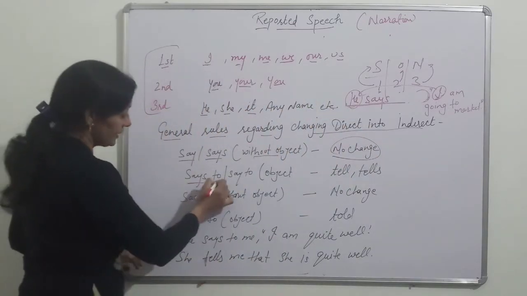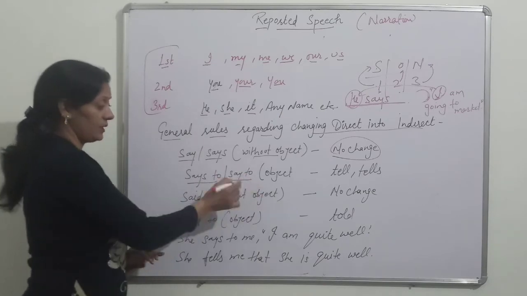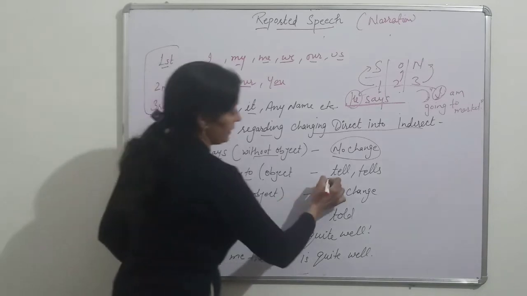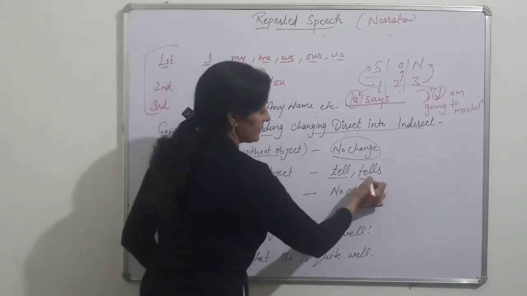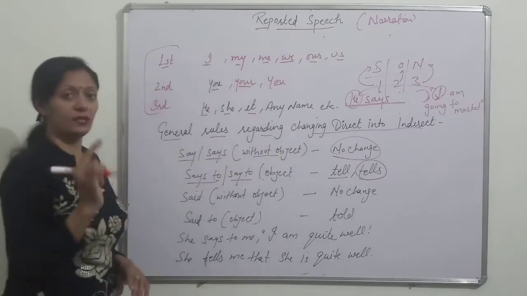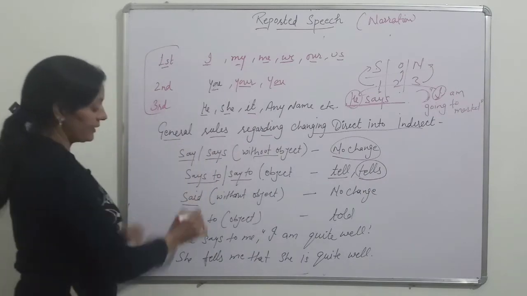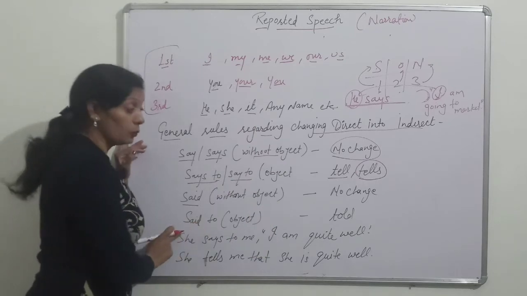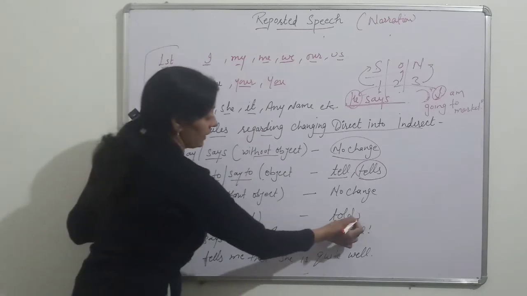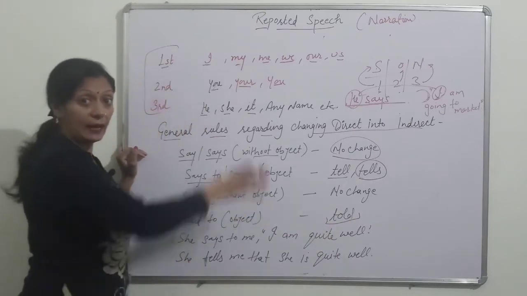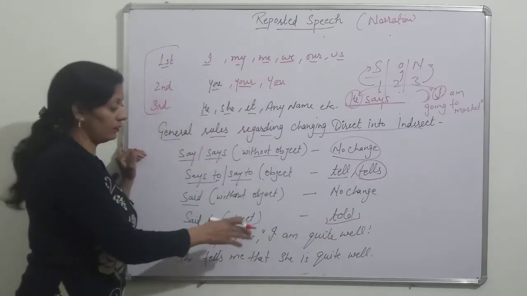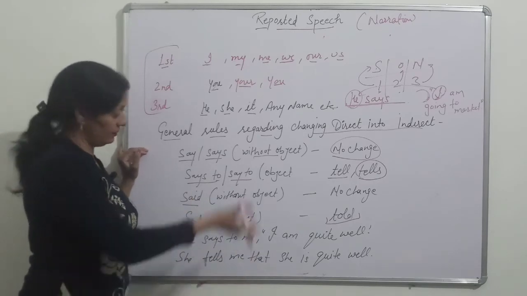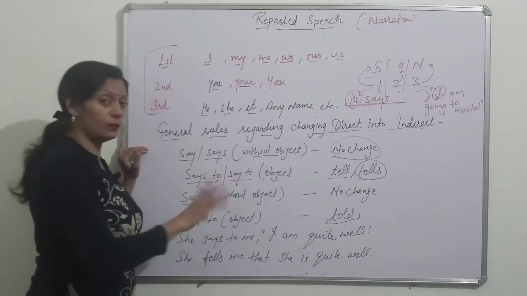After that, if there is says to or say to, it means if to is given there, then there must be an object. So say is changed into tell, and says is changed into tells. If said is given there without object, then there will be no change. And if there is said to, then we have to change it into told. I am telling this only regarding affirmative sentences. In interrogative sentences, we change it differently.